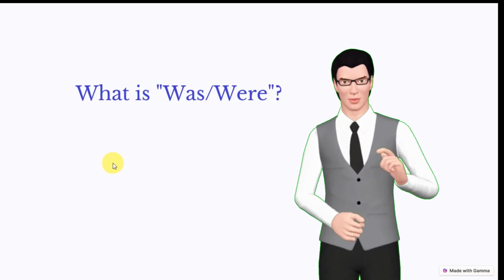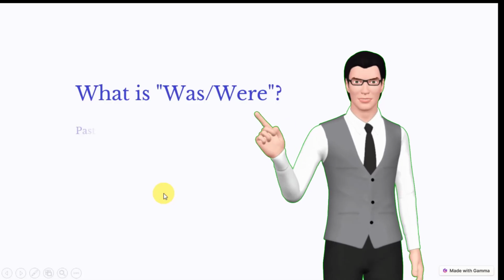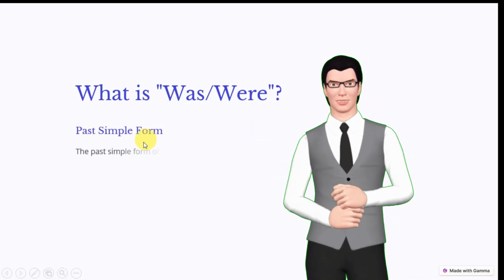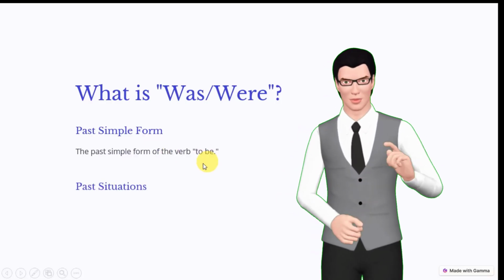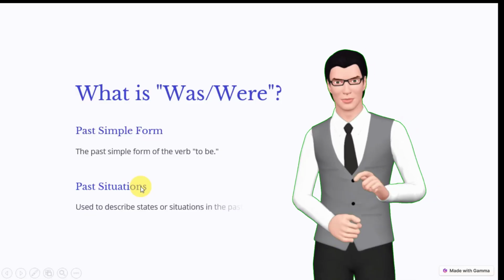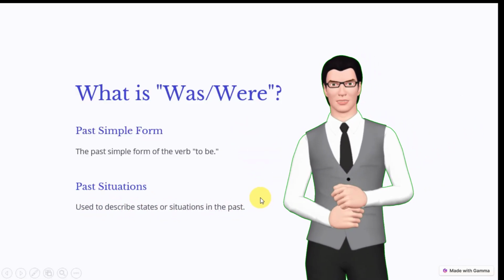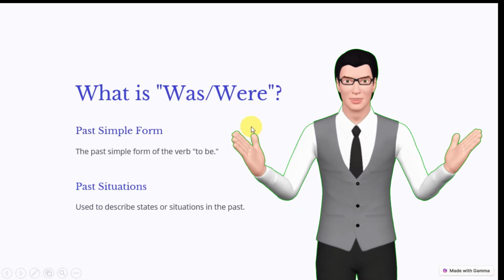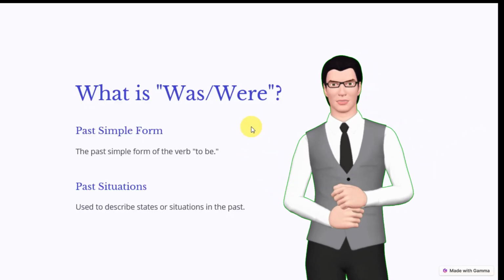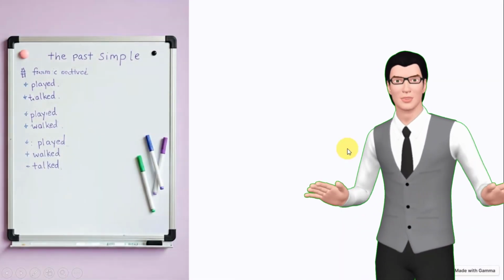What is was and were? Very good question. Let's have a look at it. The past simple form of the verb to be. Past situations are used to describe states or situations in the past. And that is what was and were actually is. It is in the past. Guys, as we go along, you will see more and you'll learn more of how to use was and were correctly.